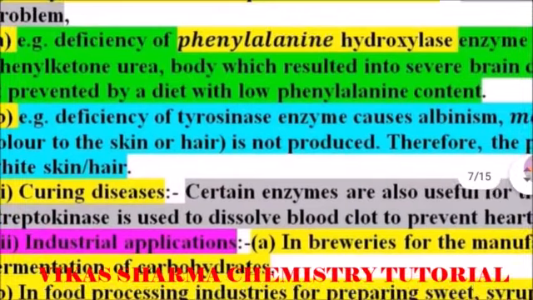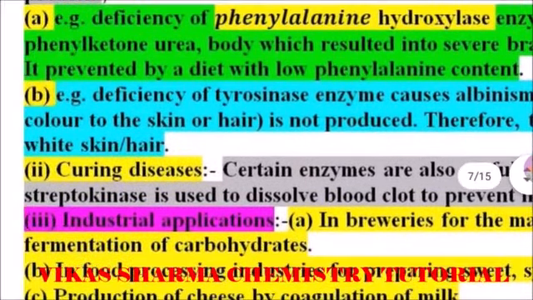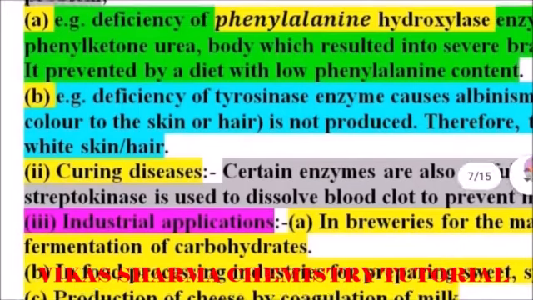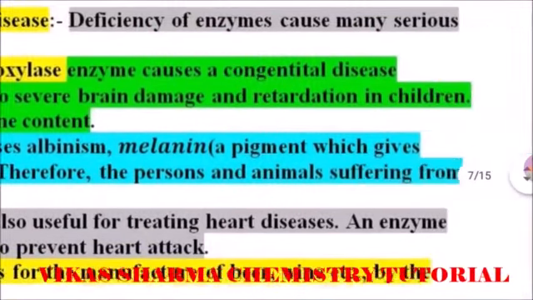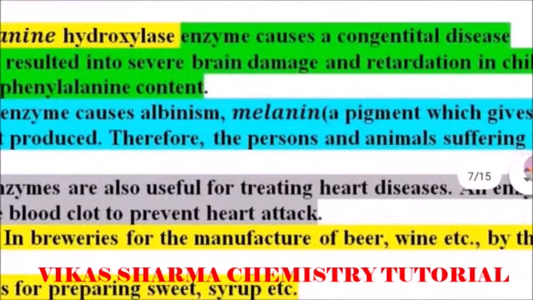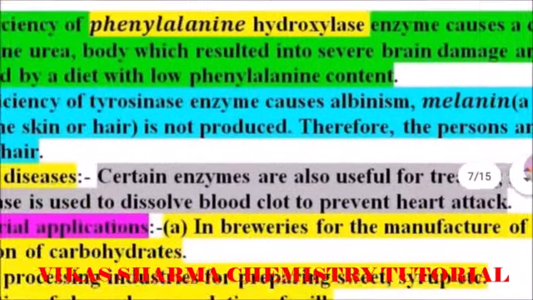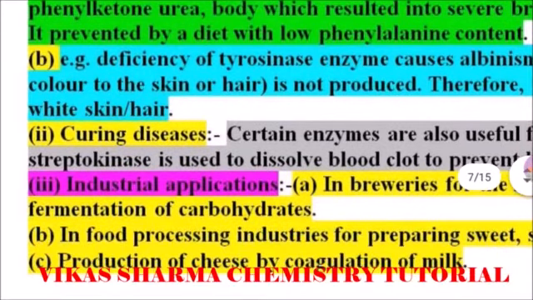So it means they have a serious problem in the urine or brain damage in a child. Second, the deficiency of the tyrosinase enzyme causes albinism. Melanin, a pigment which gives color to the skin and hair, is not produced. Therefore, the persons and animals suffer from white skin and hair. It means if this tyrosinase enzyme is deficient in our body, the melanin pigment is lost and the skin and hair become white at a very young age.